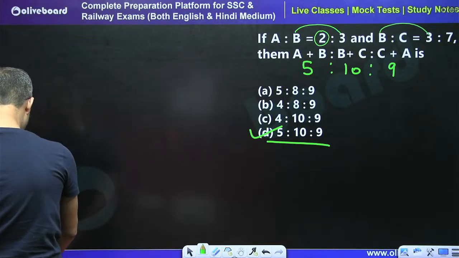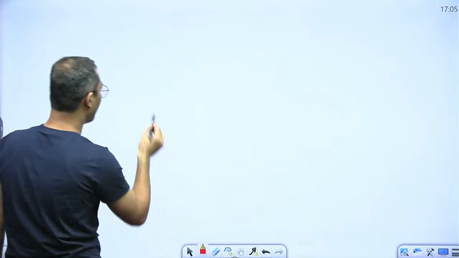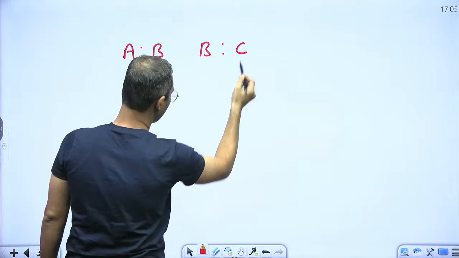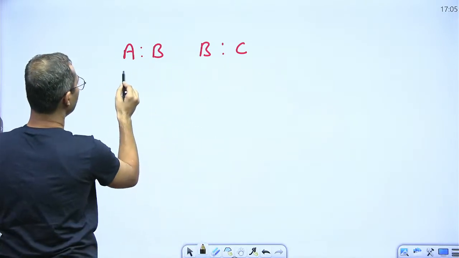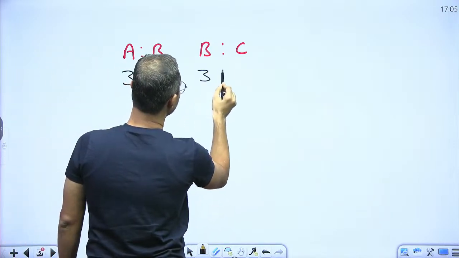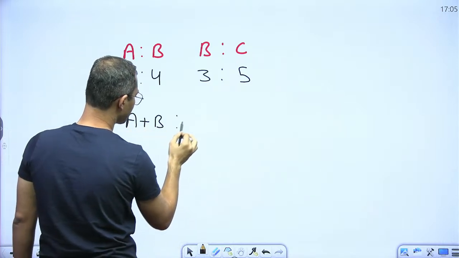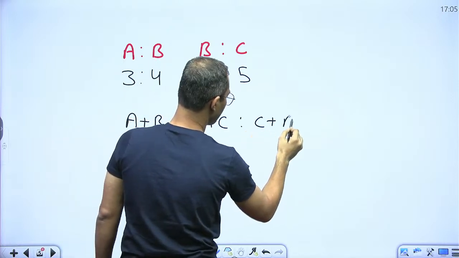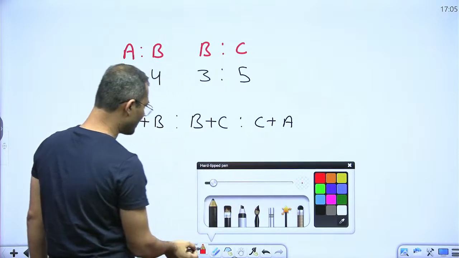So let me tell you, if I say that A is to B is 3 is to 4 and B is to C is 3 is to 5, now tell me what is the value of A plus B is to B plus C is to C plus A. Tell me what would be the answer for this.